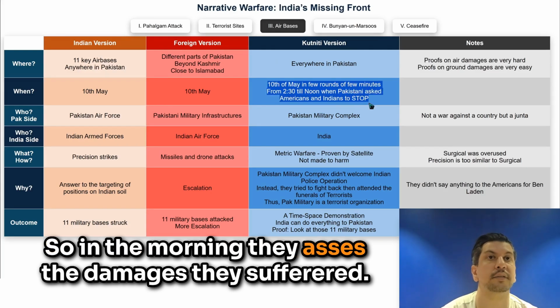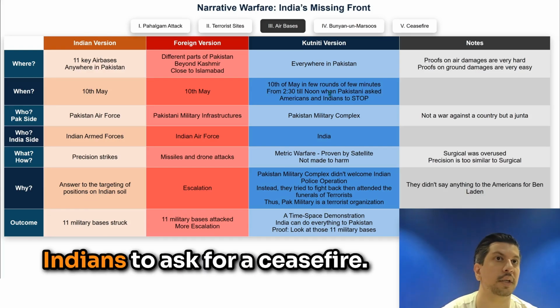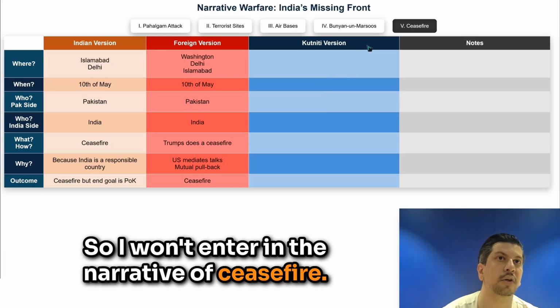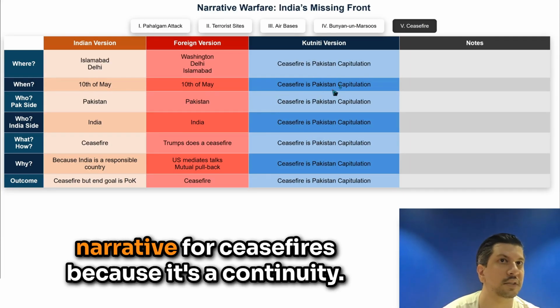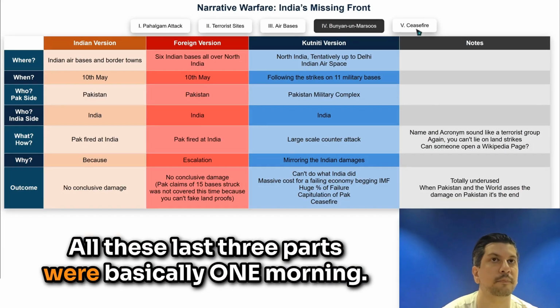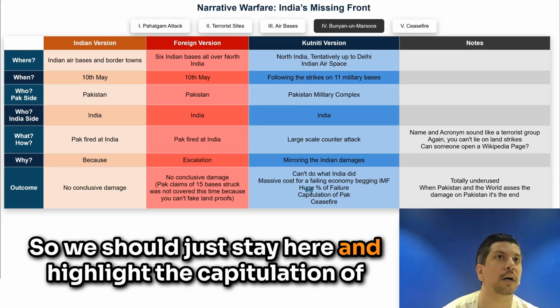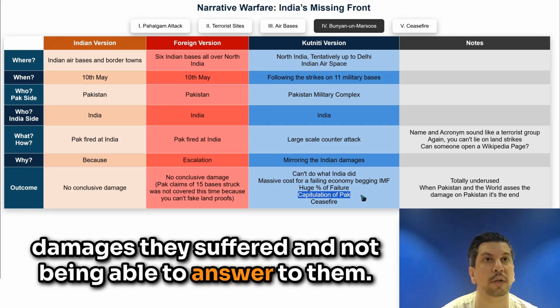So in the morning, they assess the damages they suffered, and by noon, they reach out to the Americans and the Indians to ask for a ceasefire. So I won't enter into the narrative of the ceasefire. I don't think it's very smart to have a separate narrative for ceasefires, because it's a continuity. All these last three parts were basically one morning. So we should just stay here and highlight the capitulation of Pakistan on the morning of the 10th of May, discovering the damages they suffered and not being able to answer them.